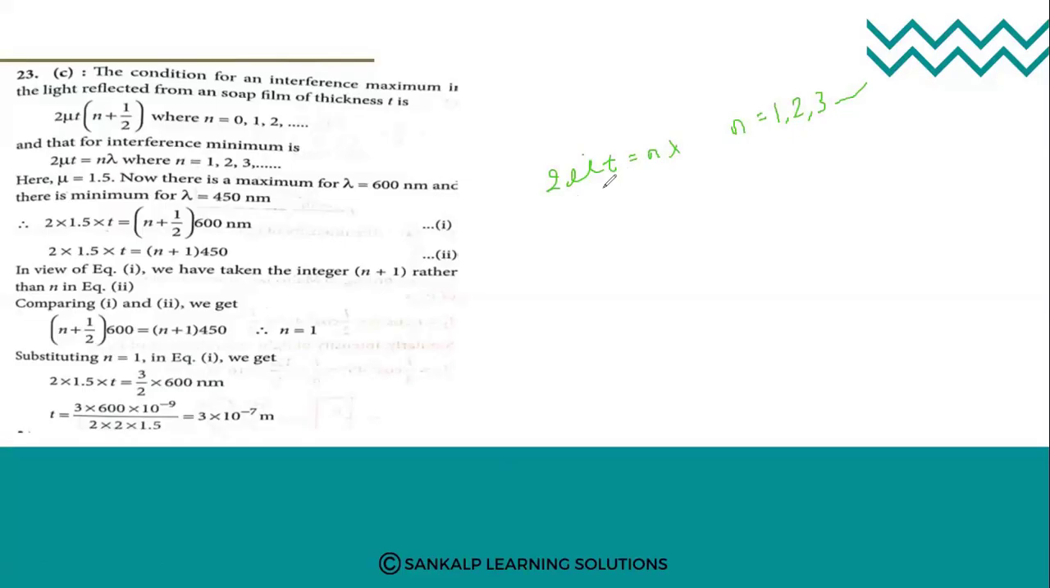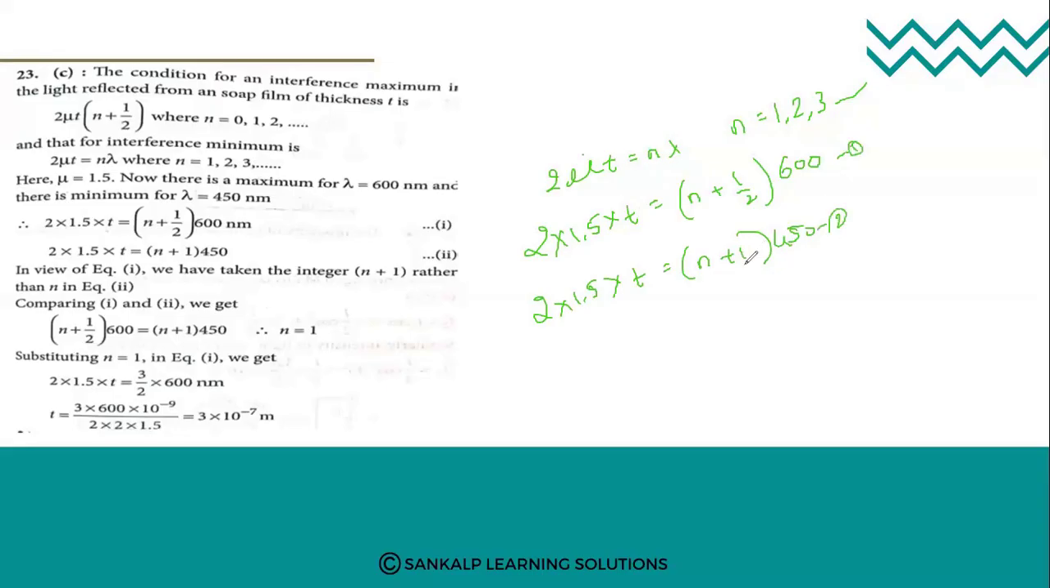Here the mu value is given as how much, students? That is 1.5, which is given in the question. Lambda value is given as 600 nanometer, and the minimum value of the lambda is 450 nanometers. So if I substitute, 2 into 1.5 into t equals (n plus 1 by 2) into 600 in the first case, and in the second case, 2 into 1.5 into t equals (n plus 1) into 450. So name these equation 1 and equation 2.